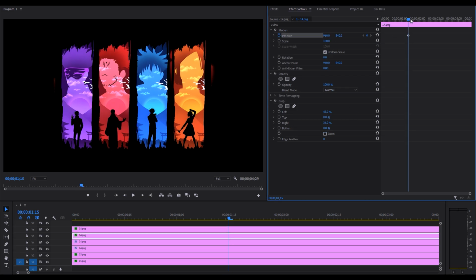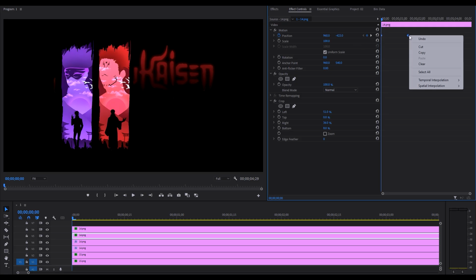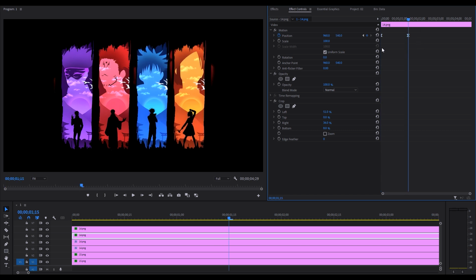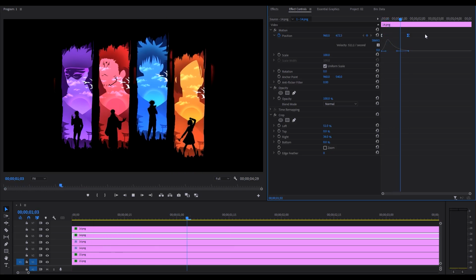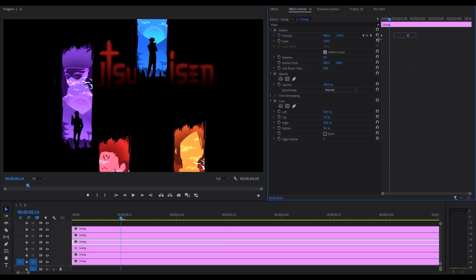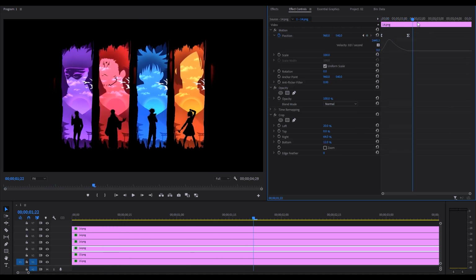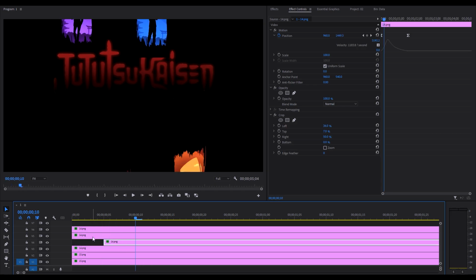Now do the same thing again, but this time drag it upward. Now do the same thing again. Now keep 5 keyframes distance between each clip.